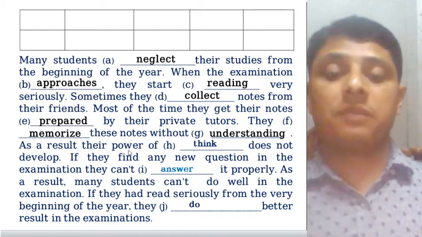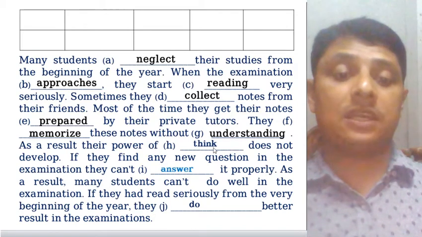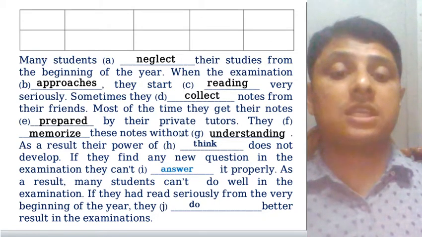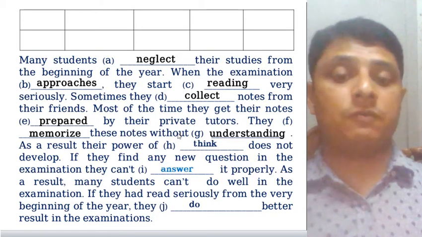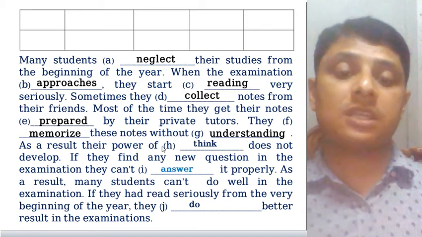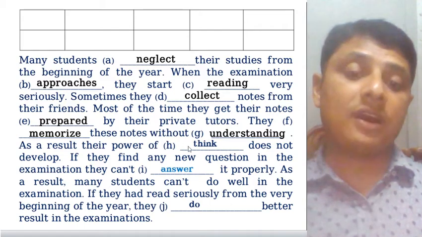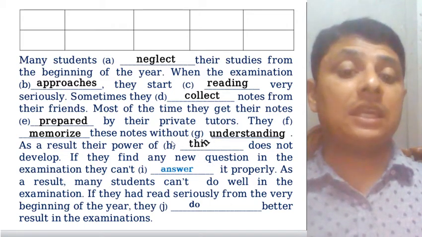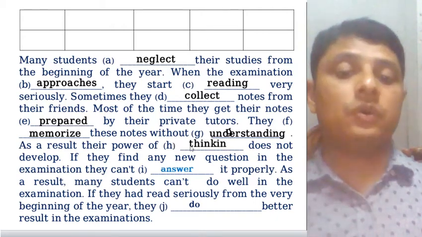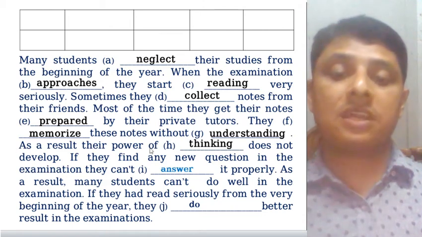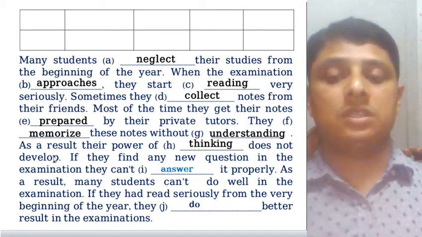So as a result, their power of think, here you can see the students. Already we discussed that after a preposition you have to add ing with the verb. So here you can see power of is a preposition, and then the verb is think, so you have to change it like that, thinking. So thinking does not develop. That means as a result their power of thinking does not develop.